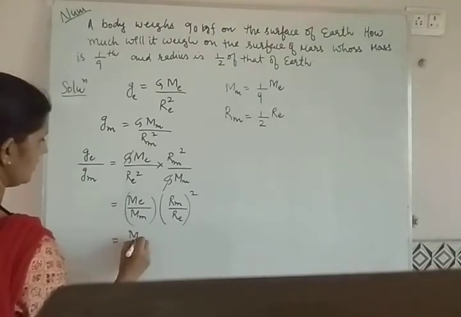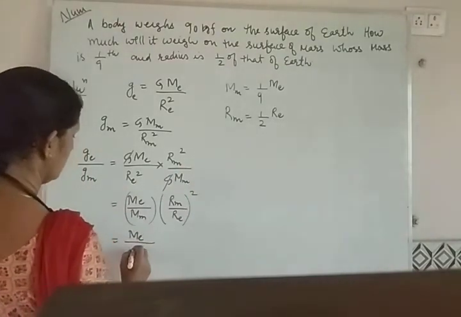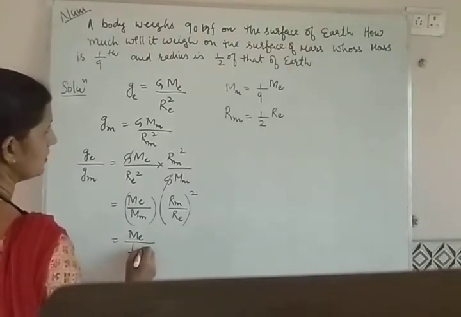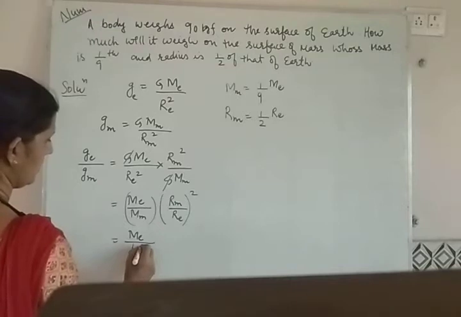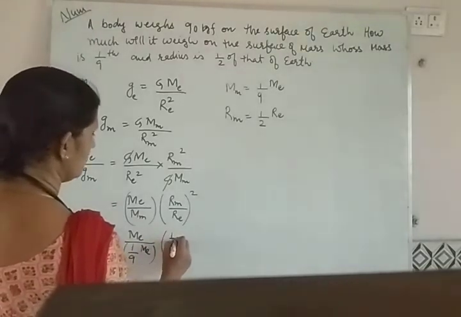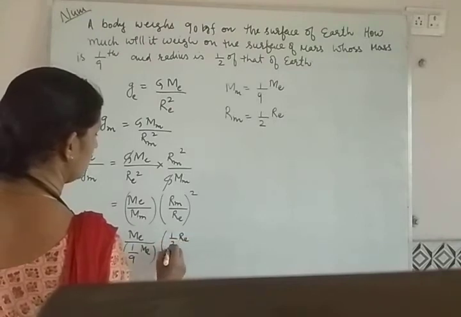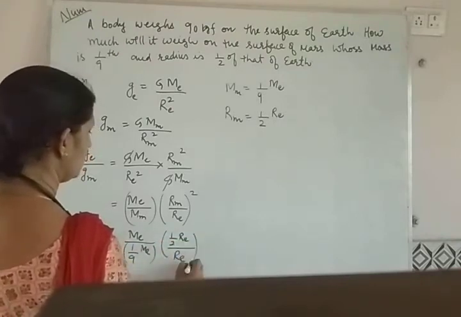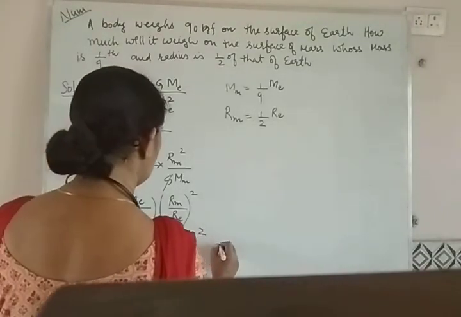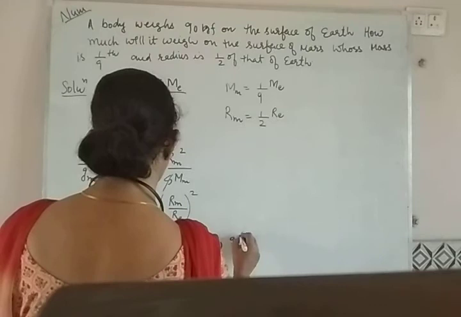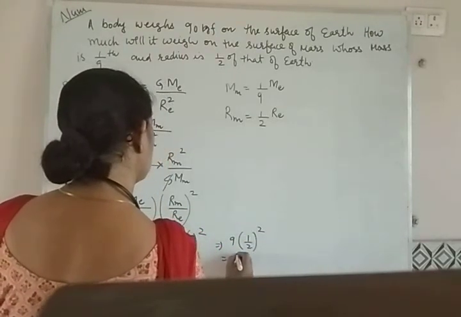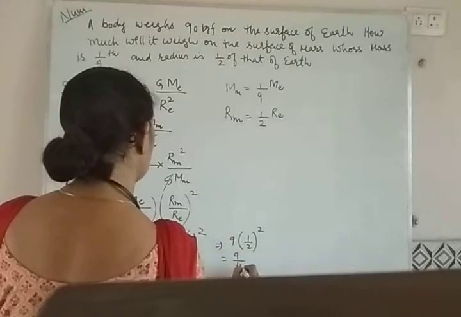This is Me divided by 1 by 9 of Me, and here Rm is 1 by 2 of Re and divided by Re whole square. This will cancel out, this will cancel out. This is 9 into 1 by 2 whole square. This is 9 by 4.